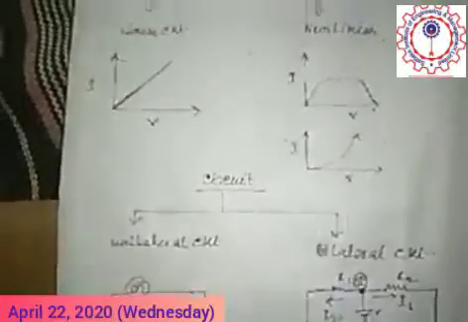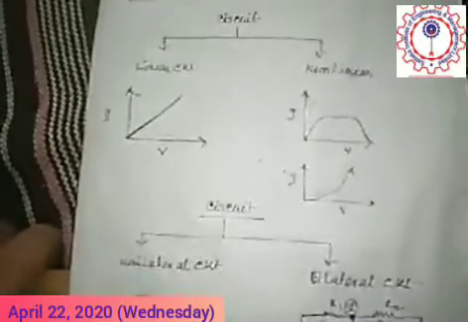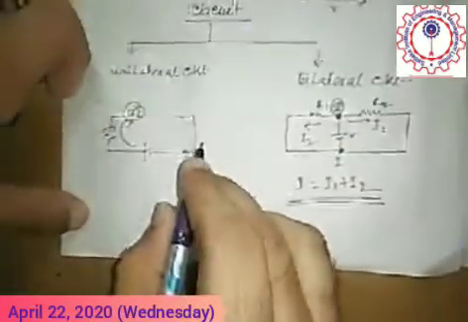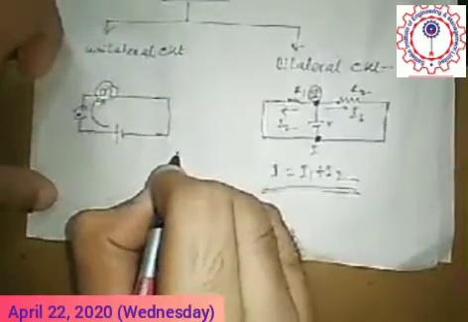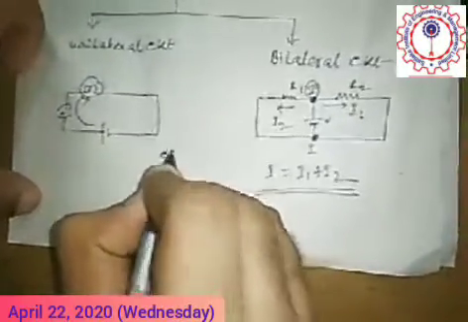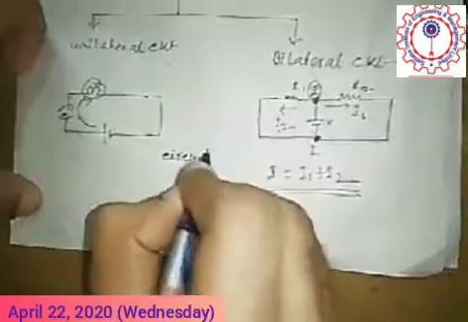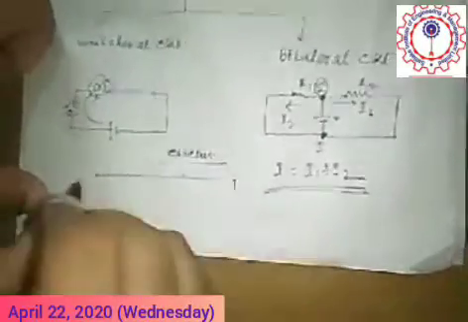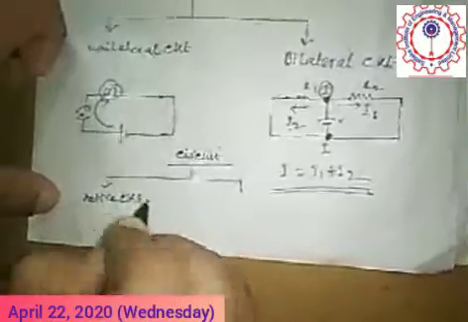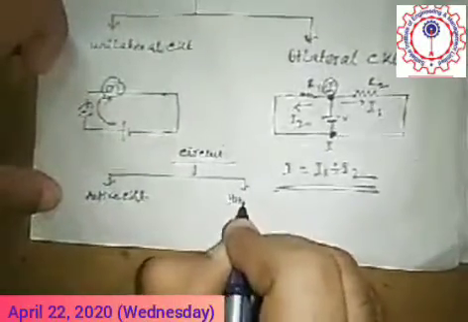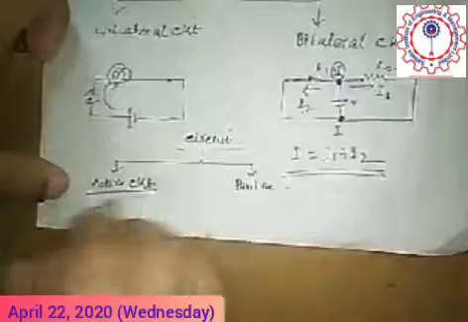And another, based on the source availability or unavailability, the circuit is classified into two categories. One is called active circuit and another is called passive circuit. What is active circuit?